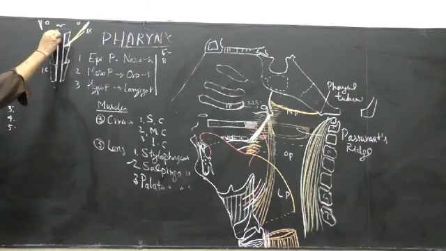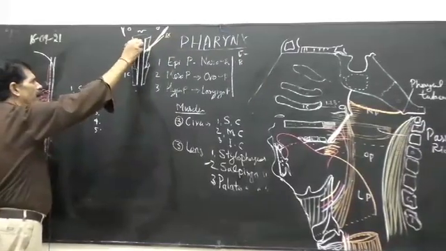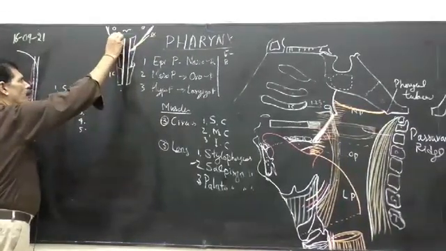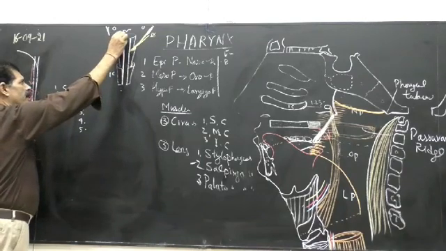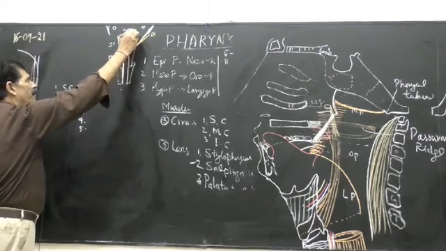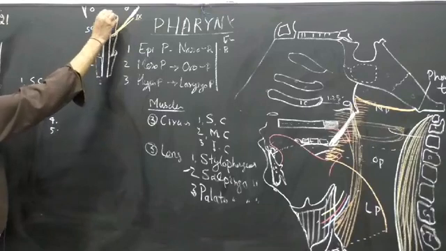So the muscle fibers from the origin go laterally, and from the lateral they go posteriorly. And the uppermost fibers of the superior constrictor get access to insert on the pharyngeal tubercle. Both the right and left sides meet here. Uppermost fibers only.